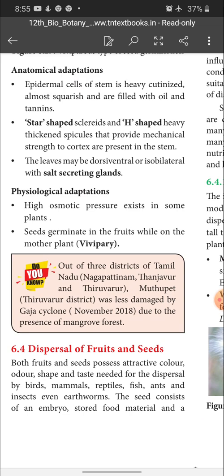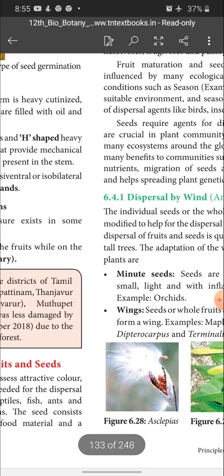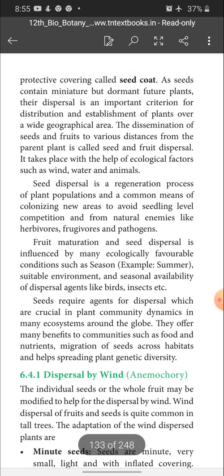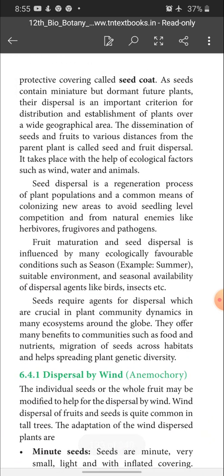The seed consists of an embryo, stored food material and a protective covering called seed coat. As seeds contain miniature but dormant future plants, their dispersal is an important criterion for distribution and establishment of plants over a wide geographical area. So this is the reason why seed dispersal has taken place.